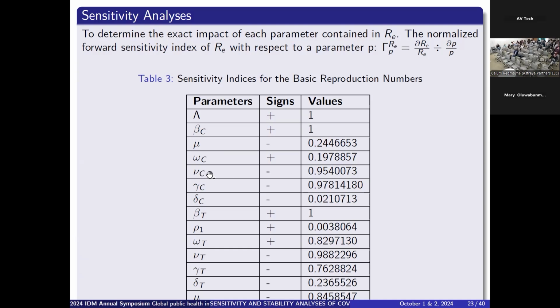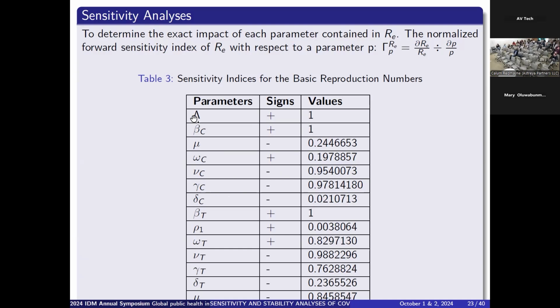So we can see parameters like nu C, which is the vaccination, and gamma C, which is the treatment, having a negative value. And in fact, we can see that gamma C has the highest negative value, 0.97, which means that the treatment has the highest effect on reducing the spread of this disease, followed by the vaccination, and then the natural death rate.